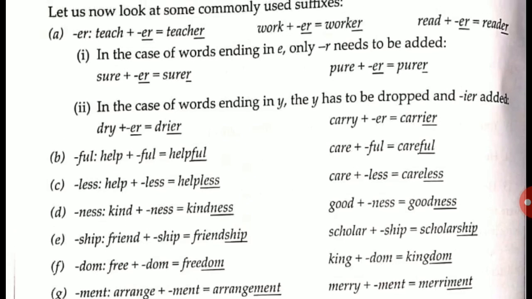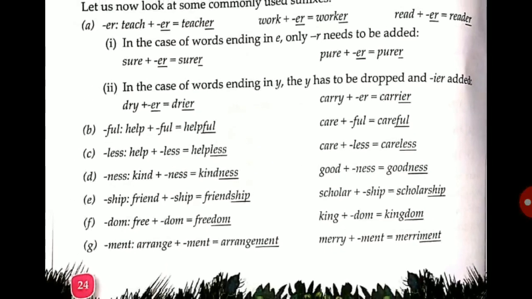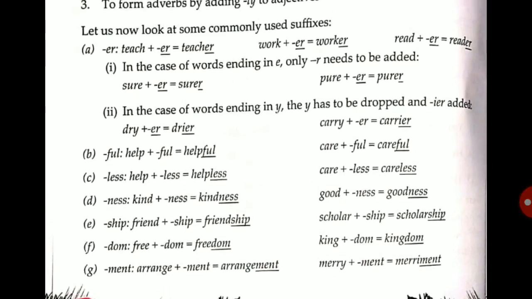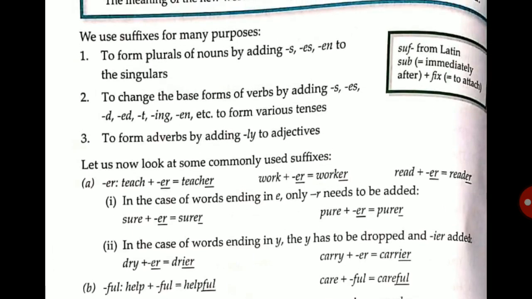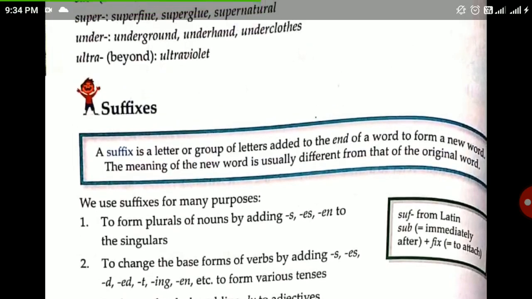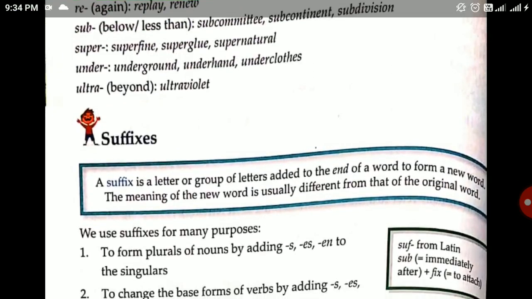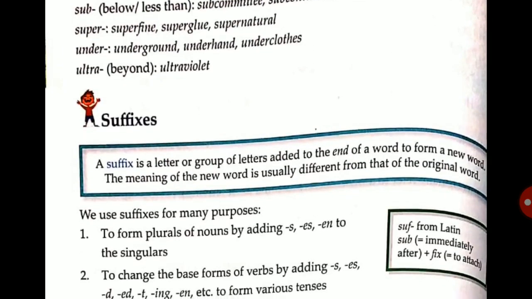So these are some of the suffixes which you have to learn. It is very easy to learn. Memorize them with the spelling. So what does suffix mean? A suffix is a group of letters added to the end of a word to form a new word. The meaning of the new word is usually different from that of the original word.